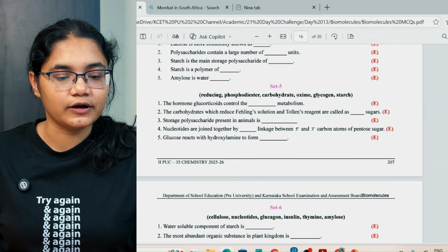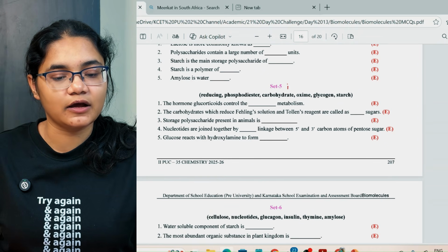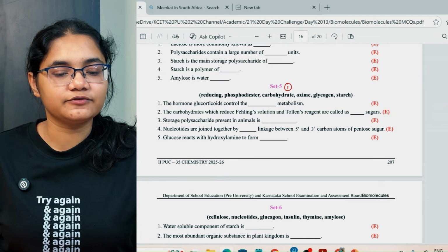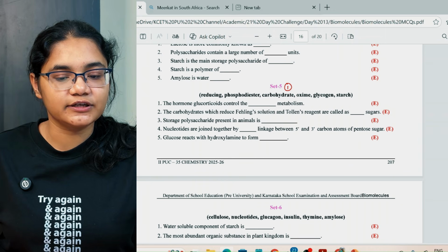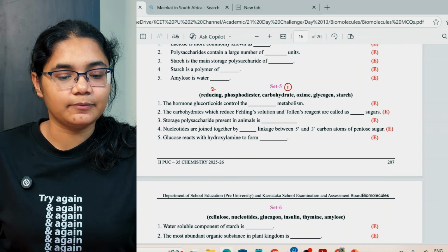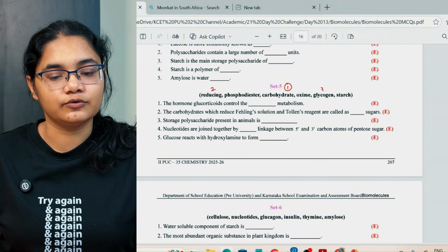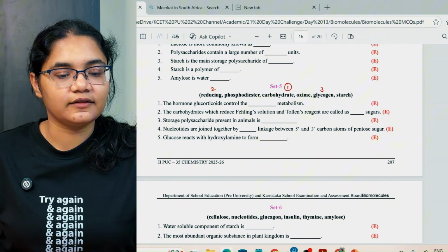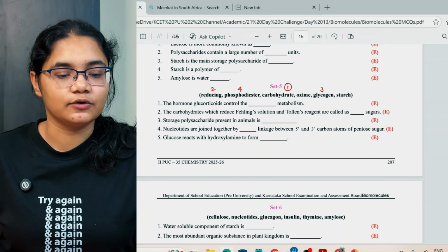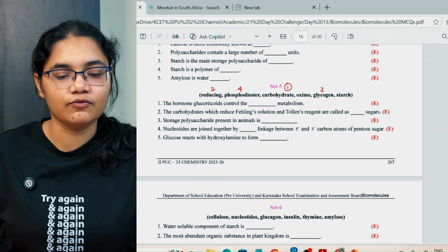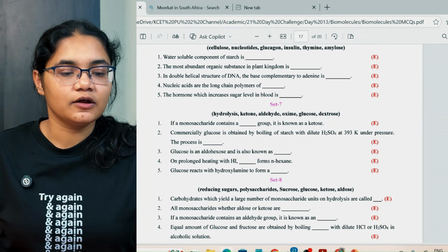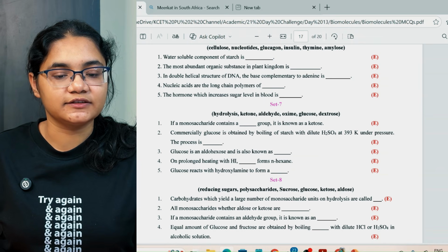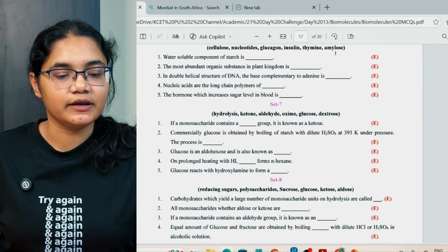The hormone glucocorticoids control the carbohydrate metabolism. The carbohydrates which reduce the Fehling solution and Tollens reagent are called as reducing sugars. The storage polysaccharide present in animals is your glycogen. Next, nucleotides are joined together by phosphodiester linkages. Glucose reacts with hydroxylamine to form oxime. Okay. Next, we have the water-soluble component of starch is your amylose. The most abundant organic substance in plant kingdom is cellulose.